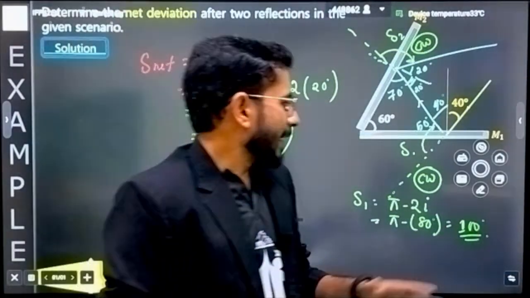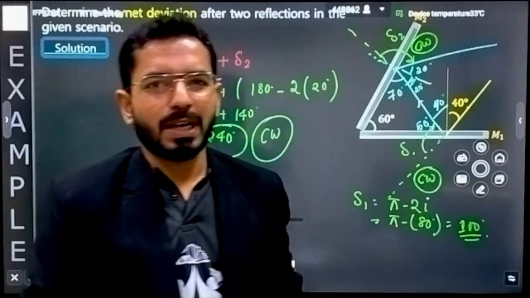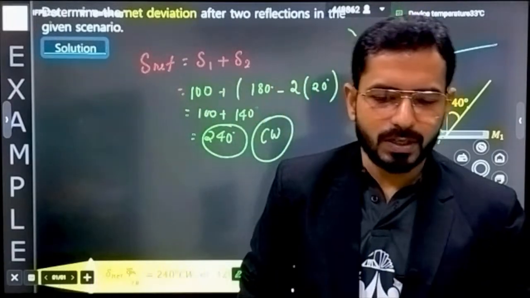Now it's up to you. Anyways, you can remove the formula, but it is a very obvious thing. Even without the formula, you can apply your basic knowledge and you can calculate the deviation. There is nothing such as a hard and fast rule.